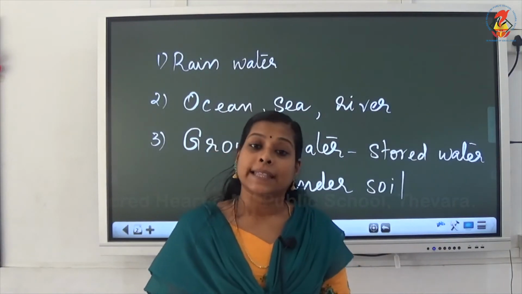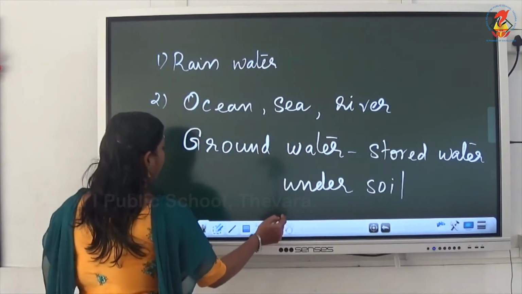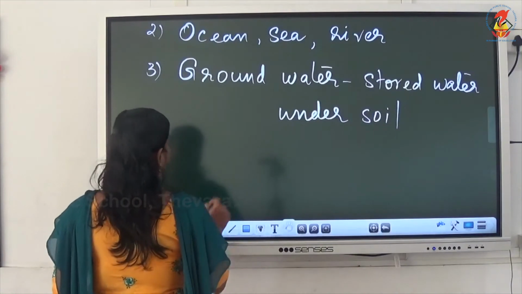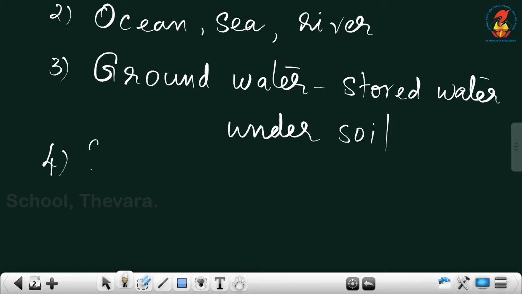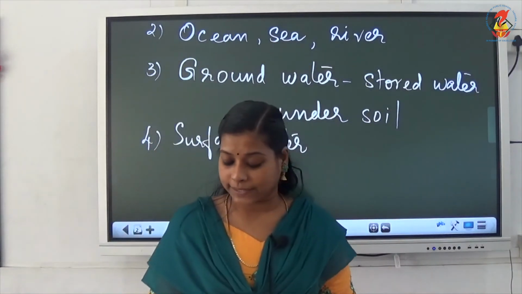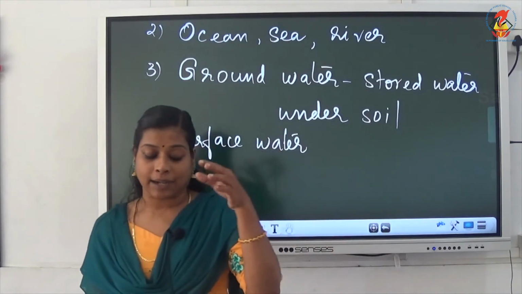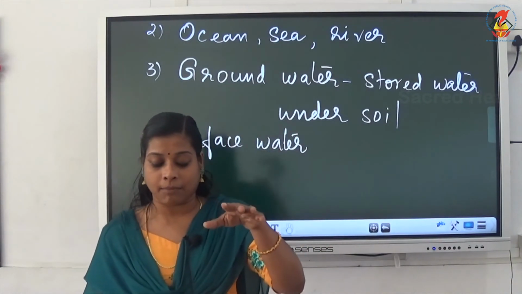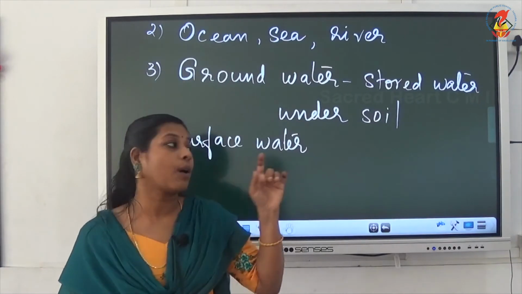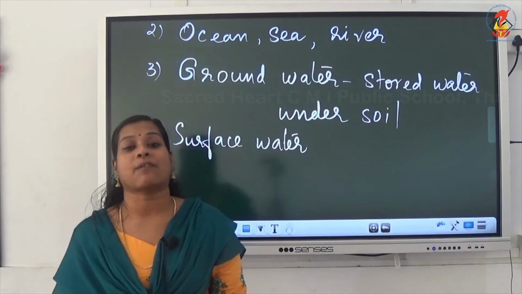Okay. Then we can see, is there any other source of water? One more source we can tell is surface water. The surface water is, when water is flowing through the soil or surface, that water is collected in streams, lakes and rivers, and all these water sources contain this surface water.